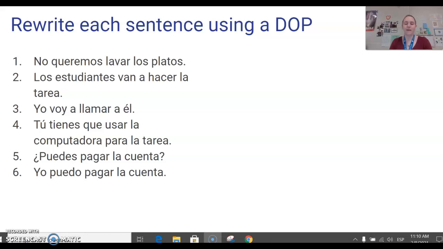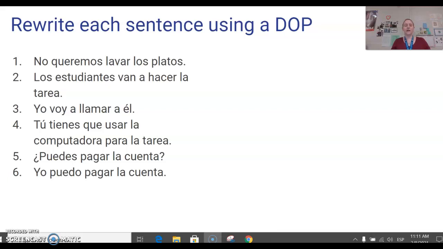All right, welcome back. I know that this is a really long notes presentation, and I apologize for that. But this is the nature of the beast. When we're not learning English grammar in our English classes, we have to take time to learn our English grammar before we can learn our Spanish grammar, and it does make for a longer notes lecture.